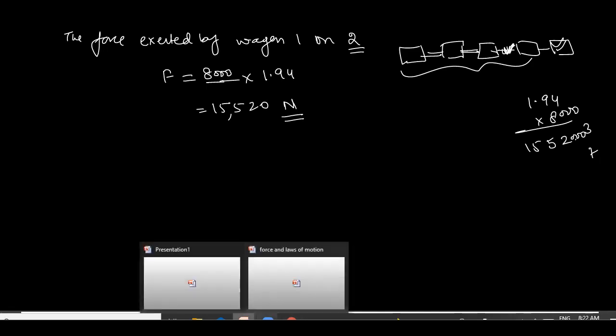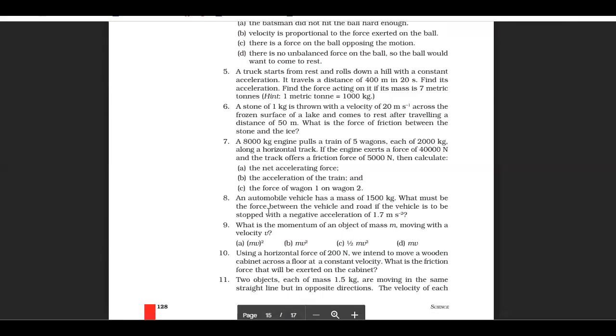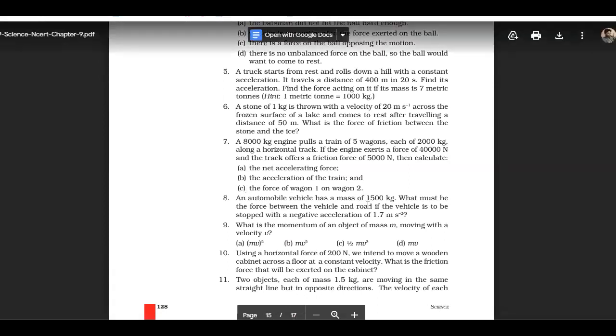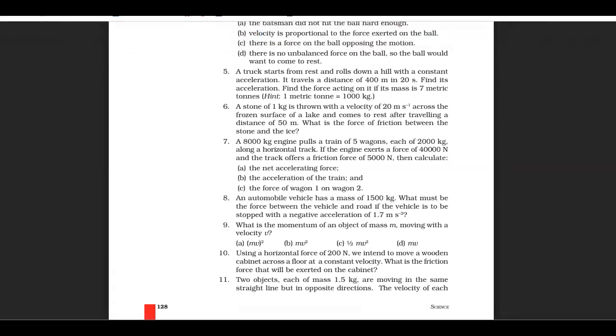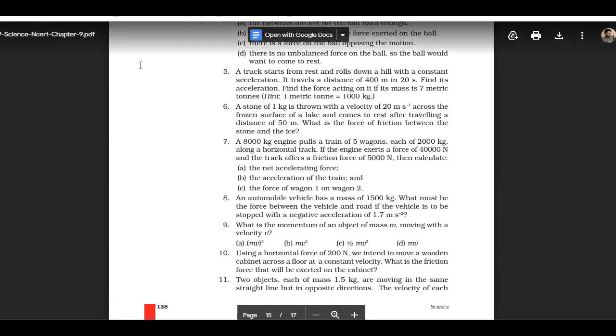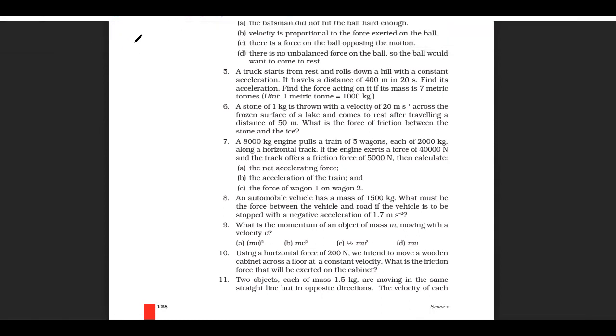Okay, here we have a question. An automobile is moving, and its mass is given to you. You know very well that whether we are doing any numerical regarding force, we need acceleration. Acceleration is very important because in all the equations you have v equals u plus at, s equals ut plus half at square, and v square equals u square plus 2as. If you are using any equation of motion, acceleration is important. Similarly, if you are calculating the force, we also need the acceleration. So acceleration is very important.